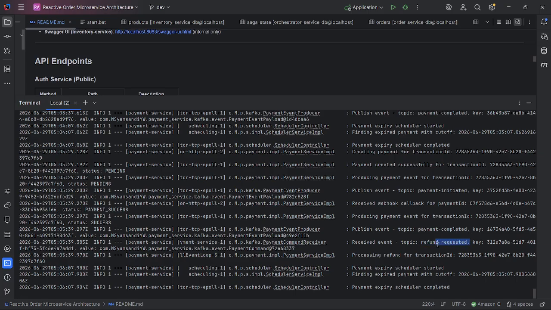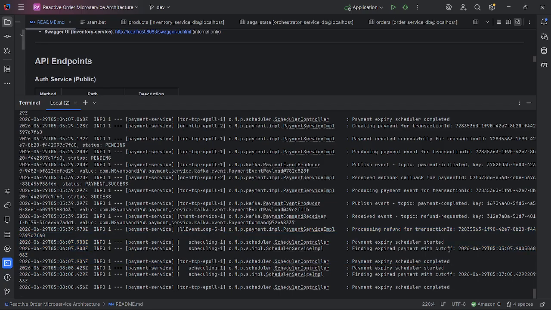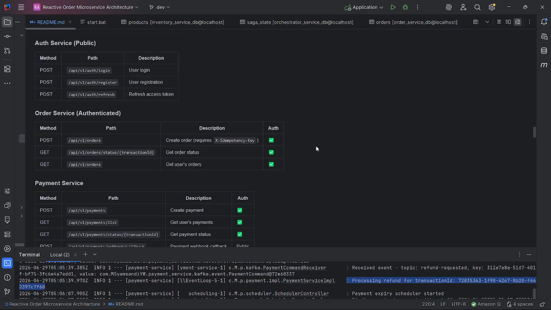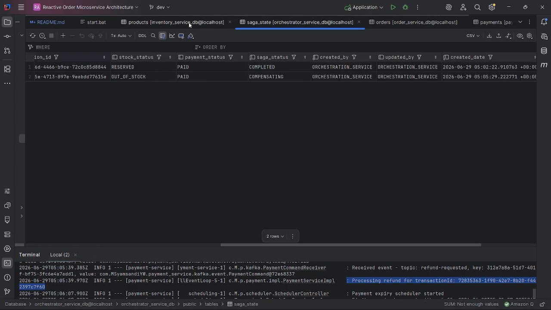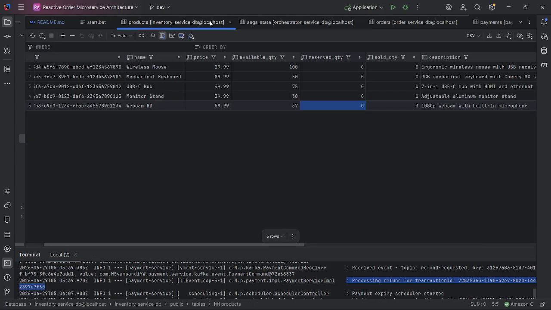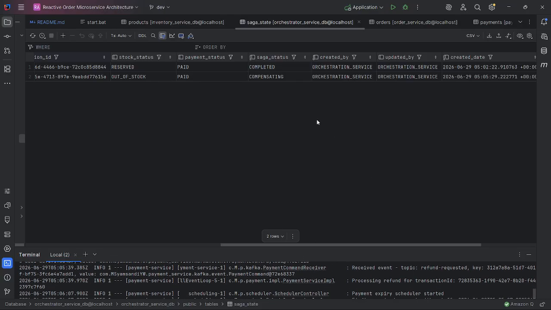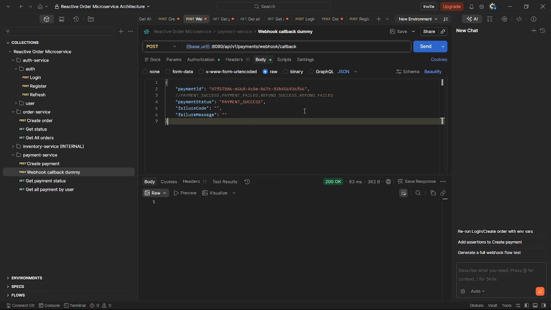It's from the orchestrator, and then processing refund for this transaction ID. So this processing refund is, of course, just logging because it's dummy and there is no actual third-party provider. So we can just simulate this refund through the dummy webhook callback.